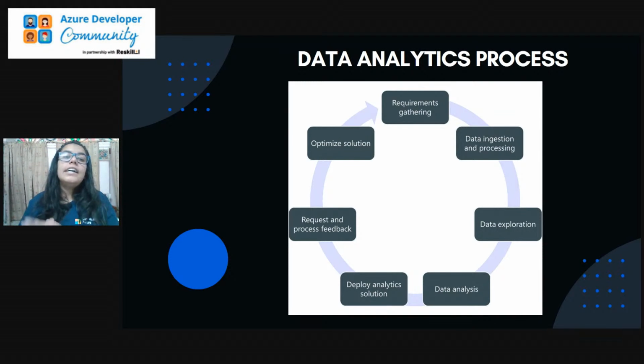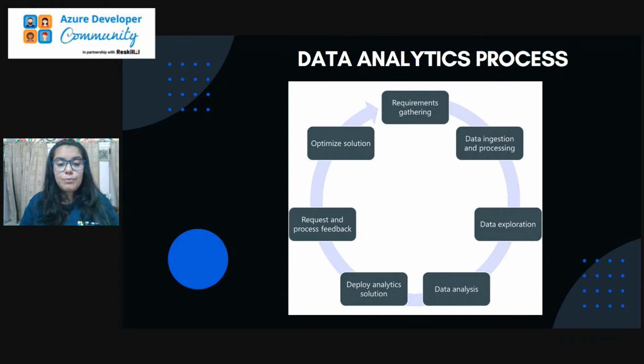Then we have data exploration. We quickly check over the data that we have in our database so that we can work over it. Data exploration is a quick checkup and exploration of the useful information that we have. The next phase is data analysis. Data analysis is the organization of your data so that you can apply algorithms, such as ML algorithms, over it and then use it for further steps. So data analysis is the way by which we can organize our data.